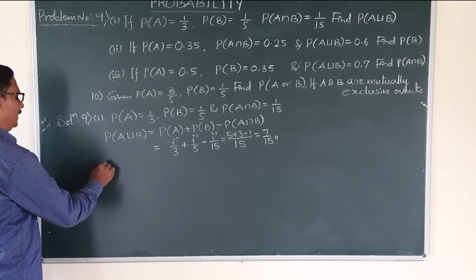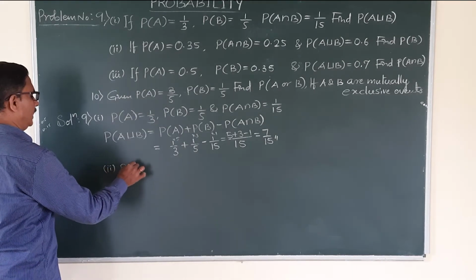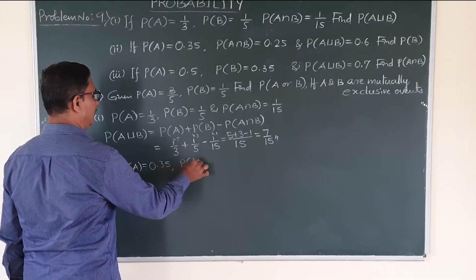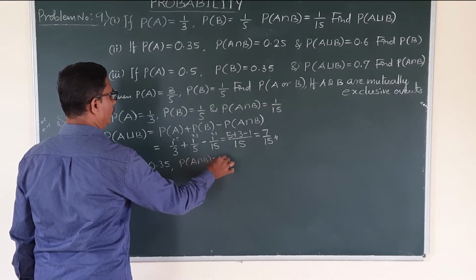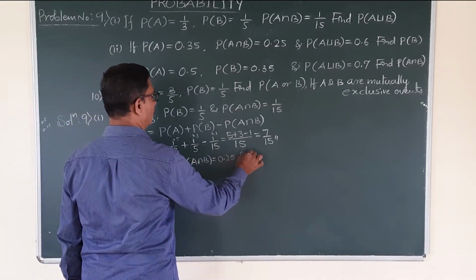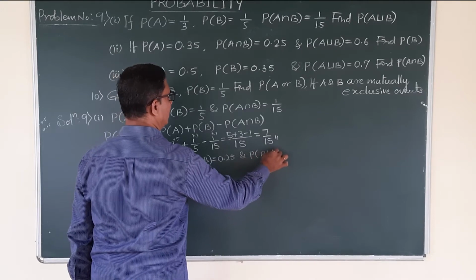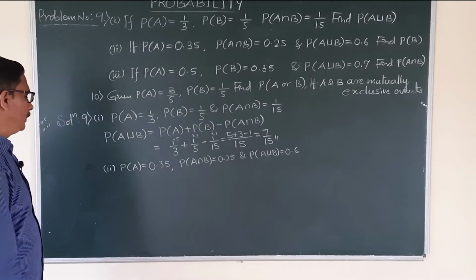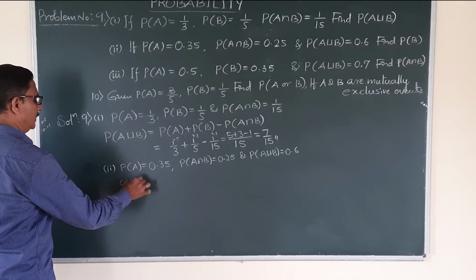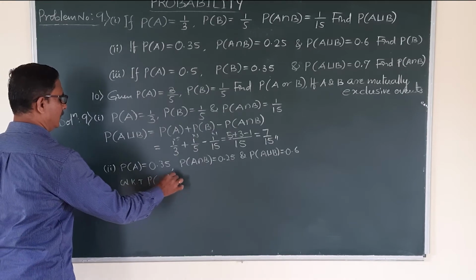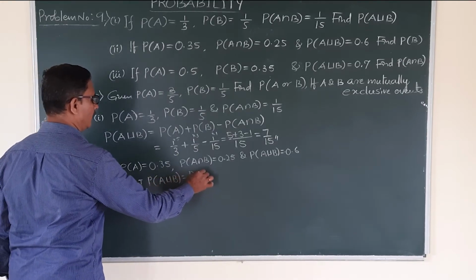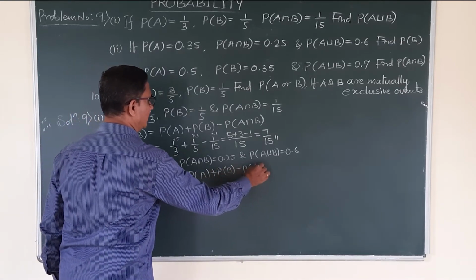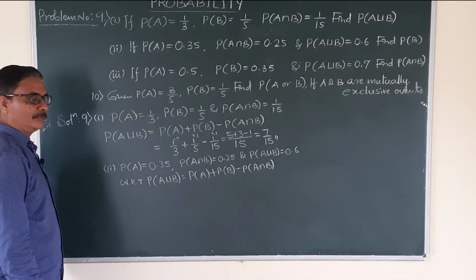Okay. Whereas second one, if probability of A is given, that is 0.35, probability of A intersection B is given 0.25 and probability of A union B is given 0.6. Now to find probability of B. So you know that by using previous result, that is probability of A union B formula, probability of A plus probability of B minus probability of A intersection B, that is the formula.